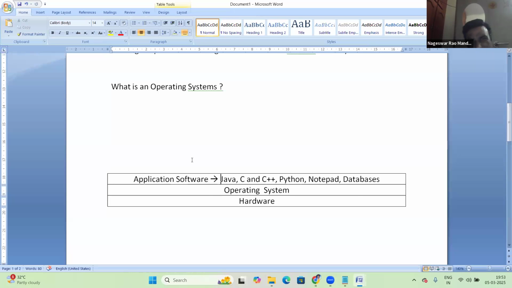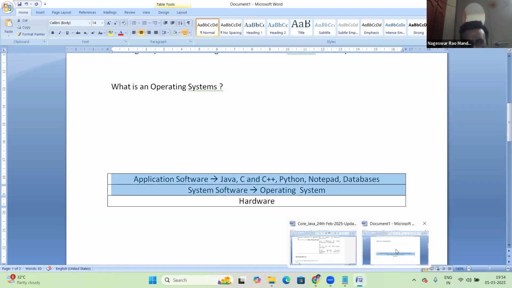This is your computer. In the computer, these are hardware, and then software layers. First the hardware layer, and on top of the hardware layer, the software layers. Here the OS is system software. In software, there are application software and system software.